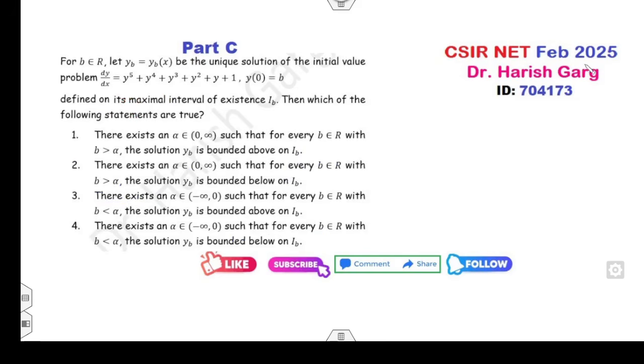Again, you can see it's a very recent question, February 2025. The differential equation is given to you as y to the power 5, y to the power 4 plus 1. y is a unique solution such that y(0) = b. Then which of the following statements is true? Alpha is greater than 0, for every b greater than alpha greater than 0.